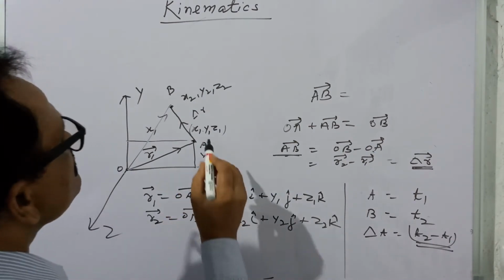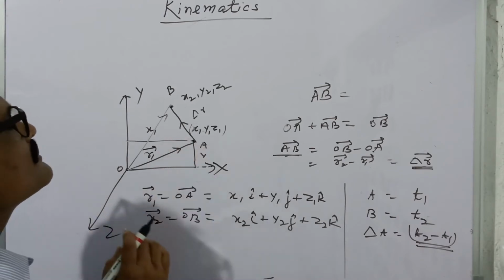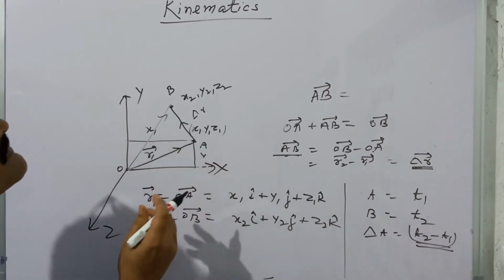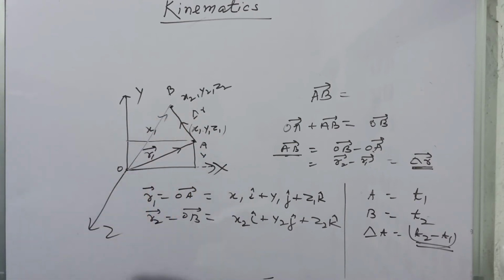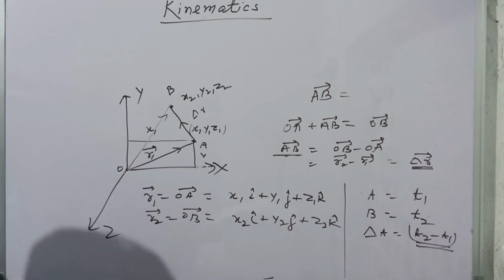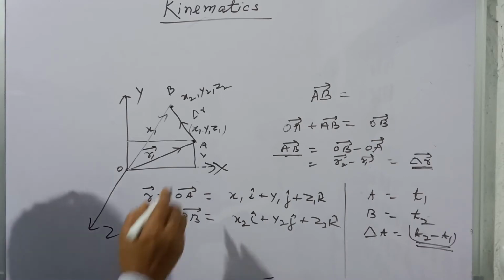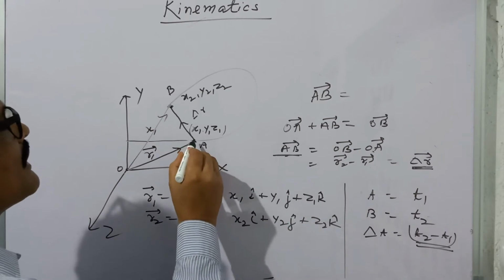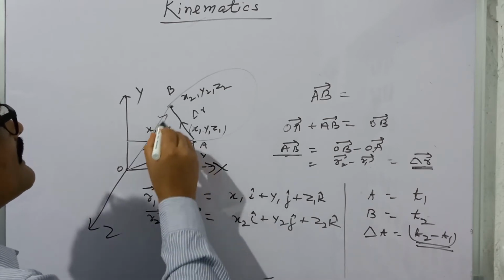Now another thing is that suppose the body will move from A to B, and here in this figure you may see that there are so many possibilities of the path for the movement of a body from A to B. Means हम A से B तक ऐसे आ सकते हैं, हम A से B तक ऐसे जा सकते हैं.